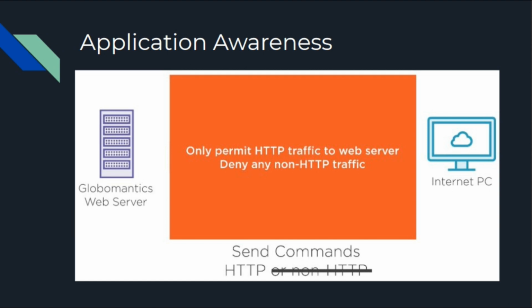In the other direction, application awareness means that we have a user out on the internet trying to access our web server, and we only allow HTTP traffic and deny all non-HTTP traffic. So if users access our server using HTTP through a browser, then it's accessible. But when users try to access using a telnet session on port 80, it would be blocked. It's protocol awareness: it allows only HTTP traffic to the web server and denies any non-HTTP traffic.